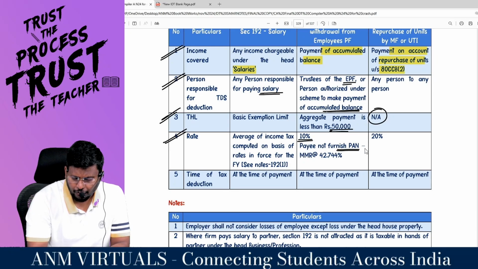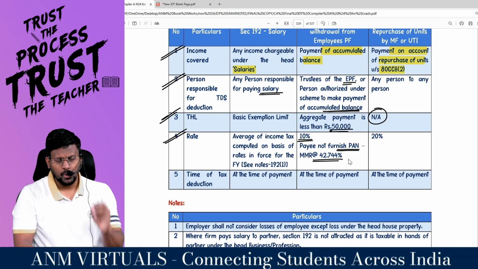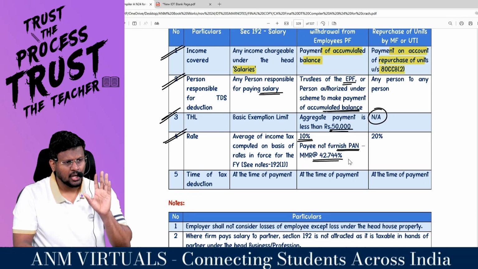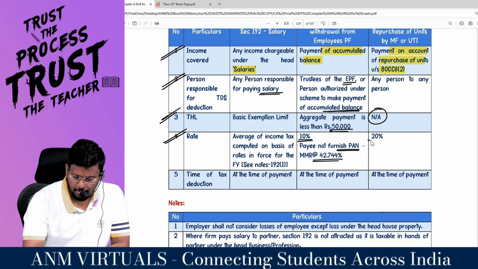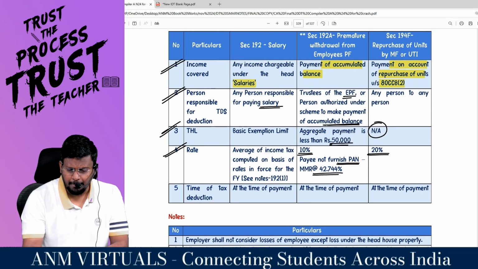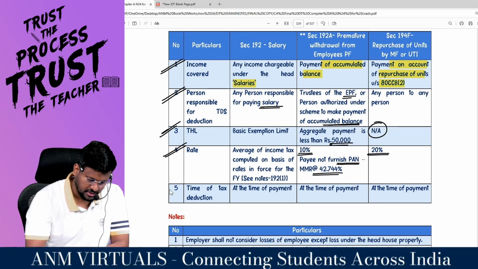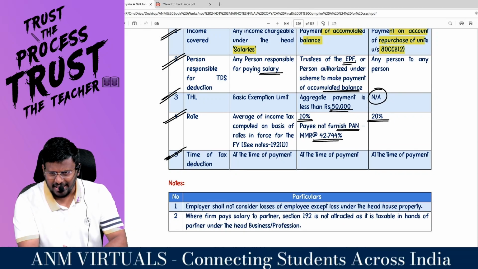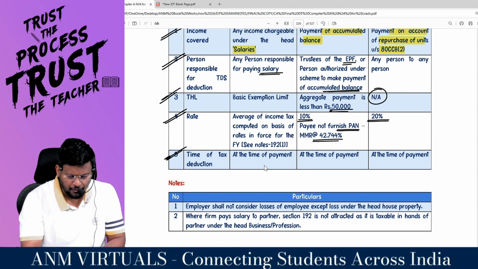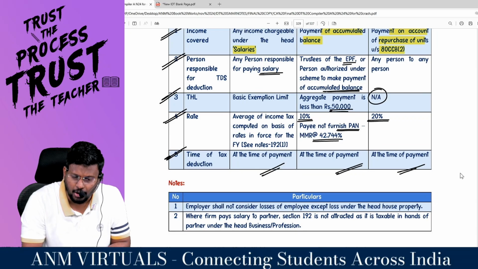If the PAN is not furnished, then MMR, maximum marginal rate. Generally, we will deduct TDS at 10%. But if the employee is not furnishing the PAN, then we will deduct TDS at MMR. Sir, in case of repurchase of units by mutual fund or UTI, we will deduct TDS at how much percent? 20%. What is the time of deduction? Sir, this family is called the salary family. The persons who are responsible for deducting TDS are liable to deduct TDS at the time of payment.